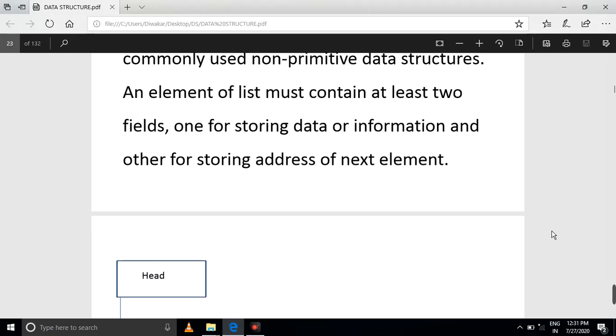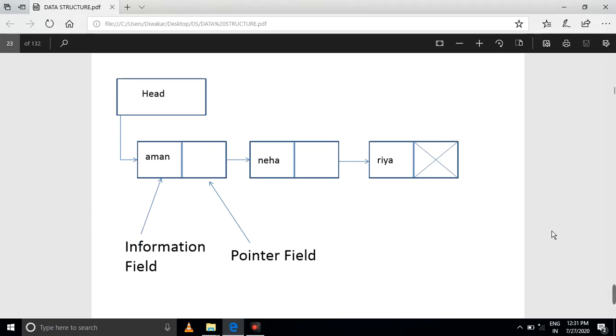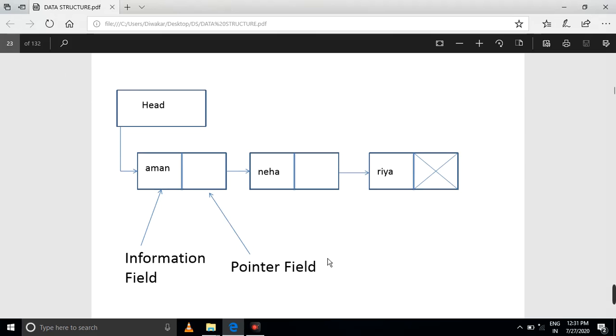For example, we declare this as the header level. Head, based on the head you declare the information field, and you point to which field. This is the concept we declare for list level.